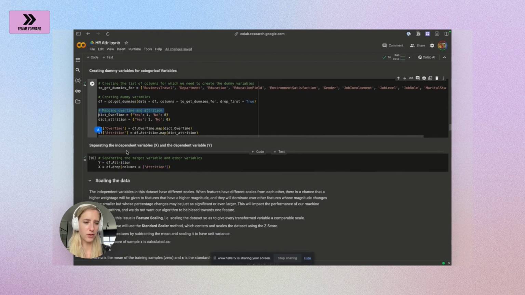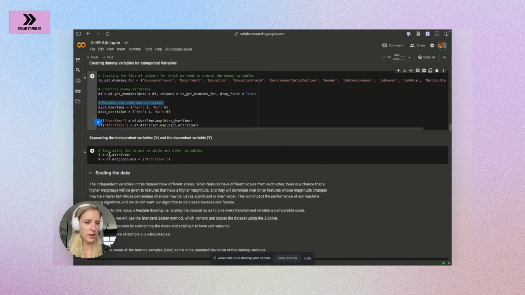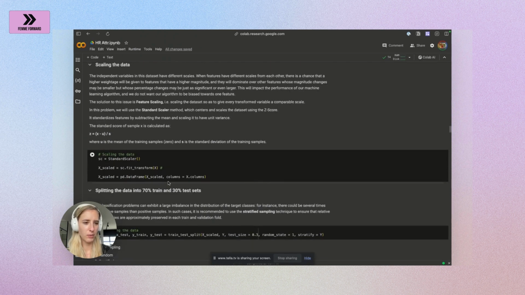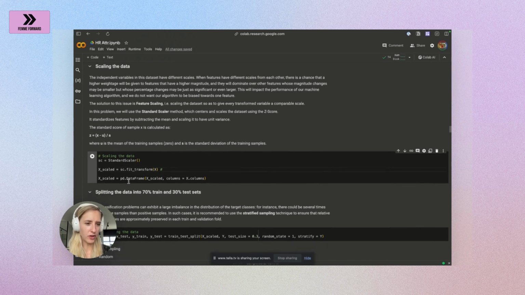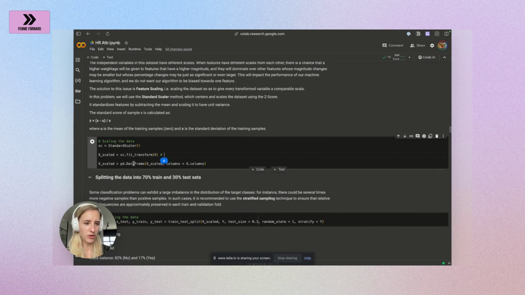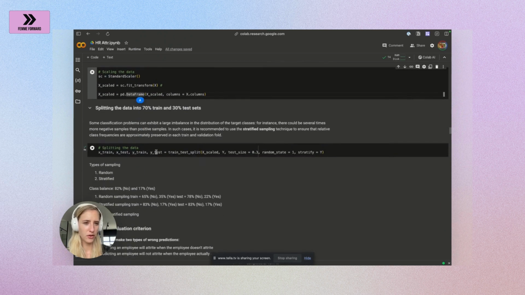Then we need to separate into independent and dependent variable. We want to predict the attrition rate, so that's going to be our y, our dependent value, and then x is going to be all the other values that we have in here. What we also need to do is scale the data. As you've seen, it's not very evenly distributed, so we need to scale the data. We use the standard scaler here for the x values, from the scikit function. We can just use fit_transform, and then from pandas we just create a data frame for that. We split into training and testing data sets, usual split 70-30.